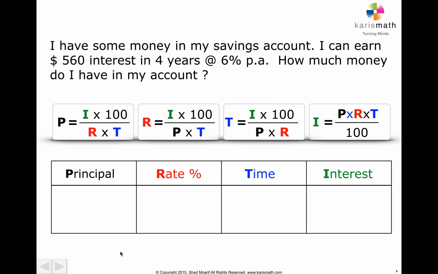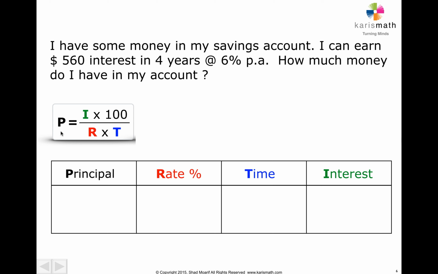What do you do here? Read this and tell me which one of these you are going to pick: P, R, T, or I? What are we supposed to find? It says, how much money do I have in my account? Well, that's right. You're asking for principal. That's the amount that's in your account. That's called the principal. So we don't know what this is.